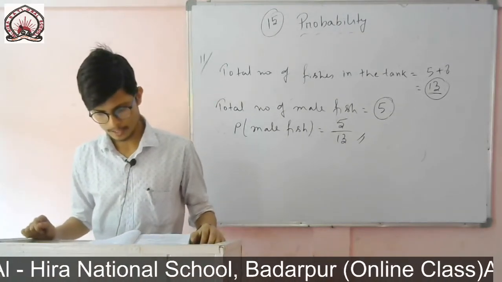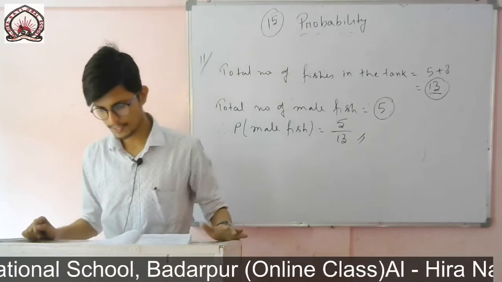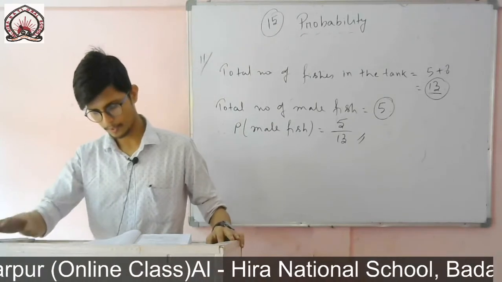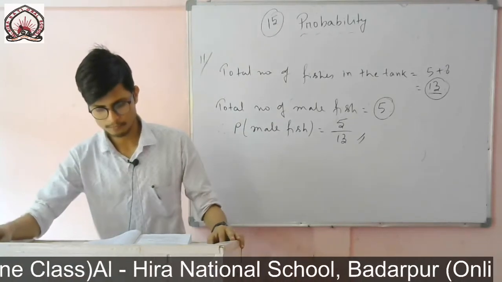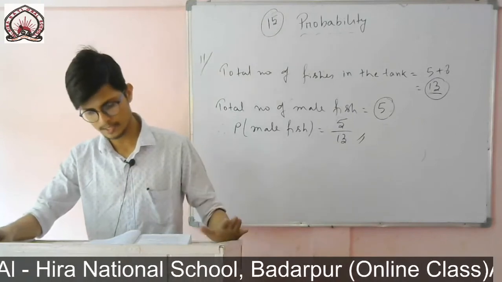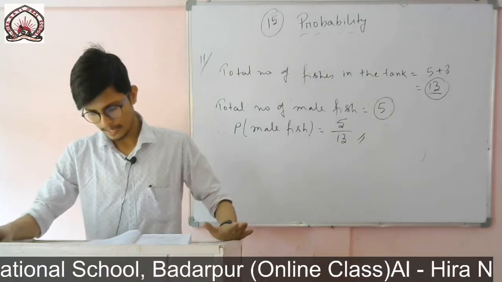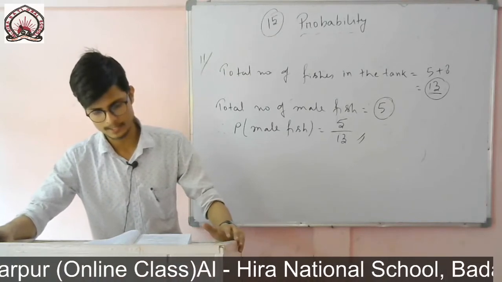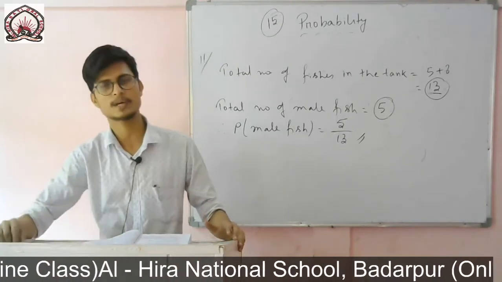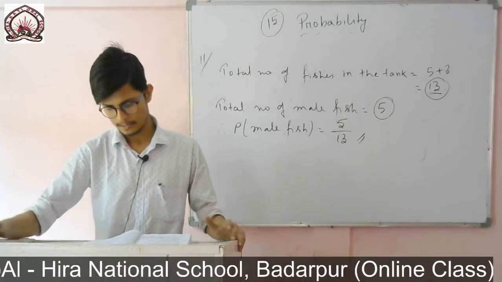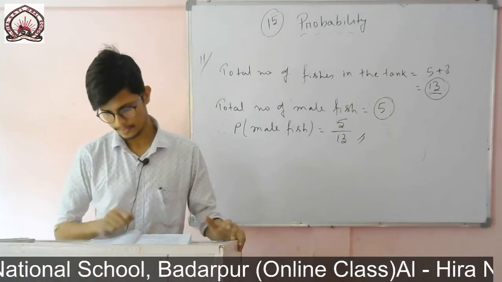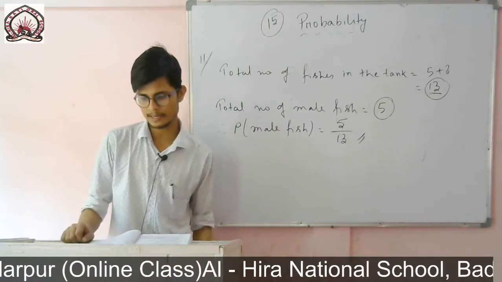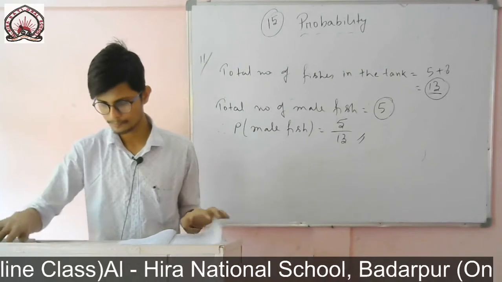Now question number 12. A game of chance consists of spinning an arrow, which comes to rest pointing at one of the numbers 1, 2, 3, 4, 5, 6, 7, 8. There are 8 numbers starting from 1 up to 8, and these are equally likely outcomes. If I simply turn the spinner, what is the probability that the pointer will stop at 8, or an odd number, or a number greater than 2, or a number less than 9? So one by one we will do.